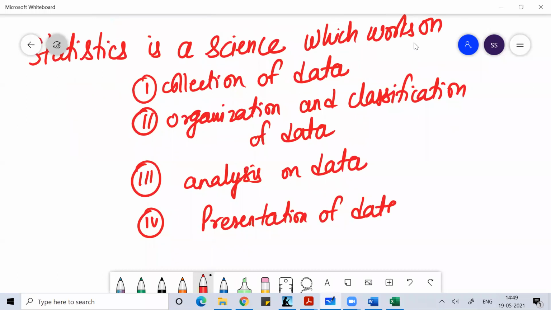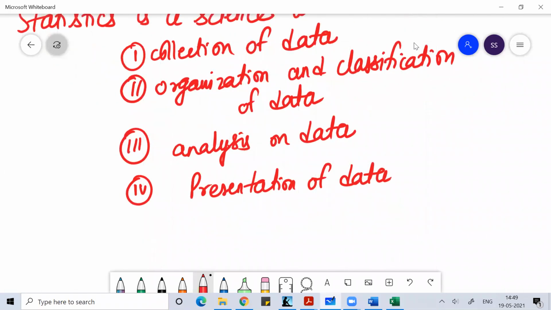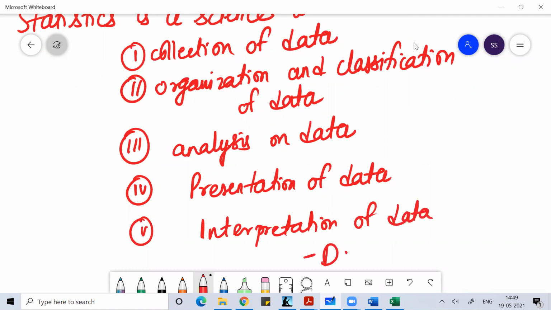And once you present the data, what you are trying to understand, what you want from the presentation, you want you and everyone to understand the data or to come up with an interpretation of data. So what kind of interpretation you can get from data, that is called data interpretation. Nowadays, when you solve many competitive exam question papers, you'll get a lot of questions on graph, table, pie chart, and that section is altogether called data interpretation.